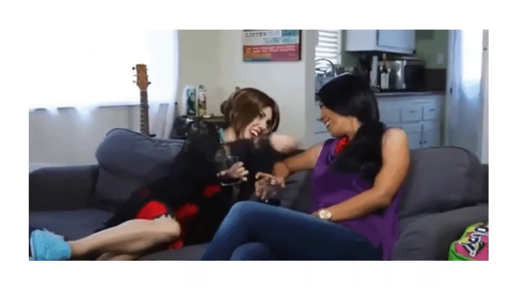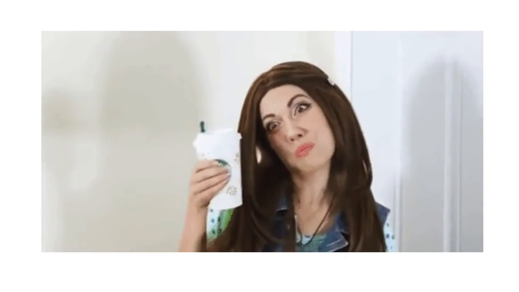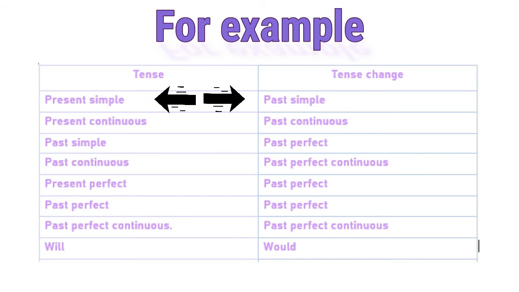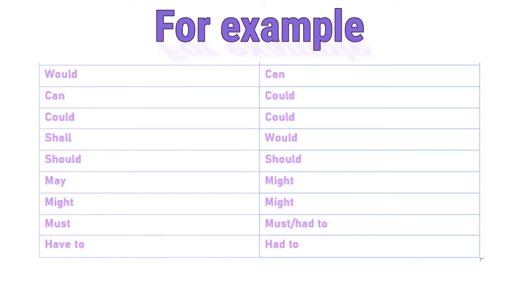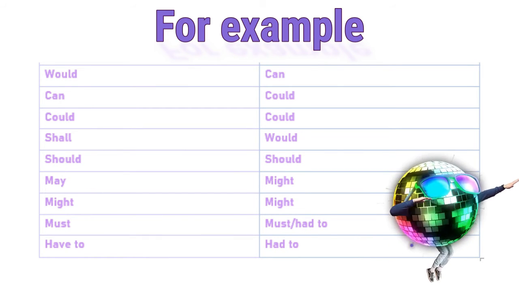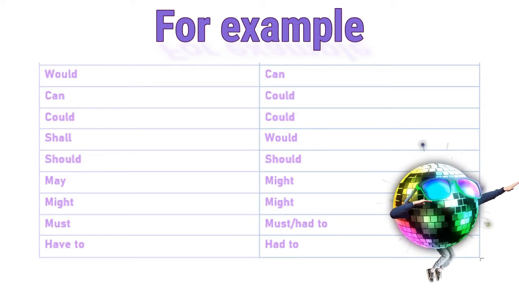Reported speech. We use reported speech when we want to tell someone what someone said. We usually use a reporting verb and then change the tense of what was said in direct speech. In general, when it's used, the verb tense changes. We have some examples. When you're speaking in direct speech in present simple, when you speak in reported speech, you need to change the tense to past simple. We have here some examples of these changes.